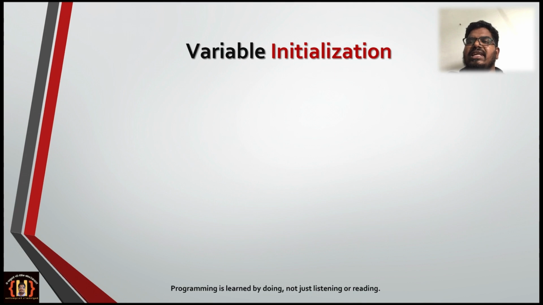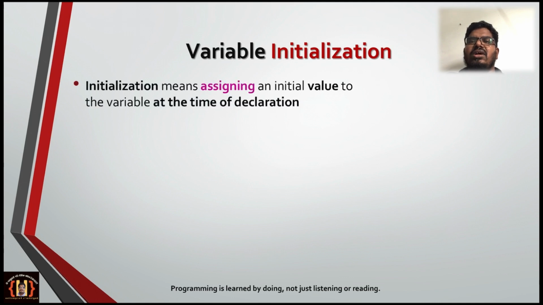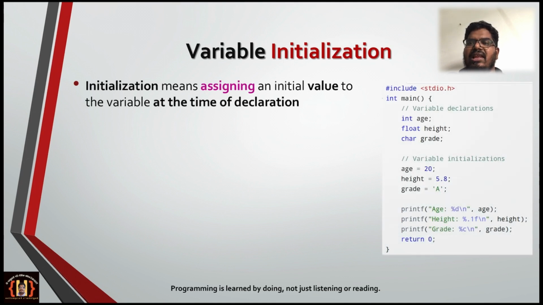Now let's see the second component here, variable initialization. As I already mentioned, it is about assigning an initial value to the variable at the time of declaration itself. During the declaration itself we assign some values, and that initial value we call initialization. Let's see this example. Here I declared, and now in this region I am initializing the variables. What are the variables? Age is a variable, height is a variable, grade is a variable, right?